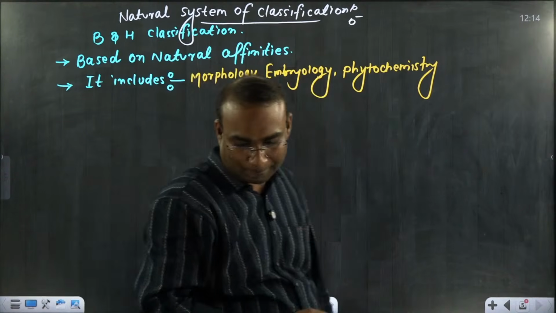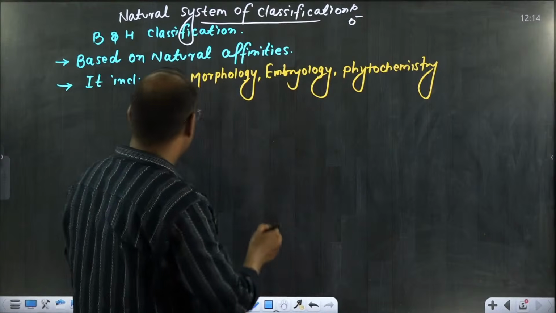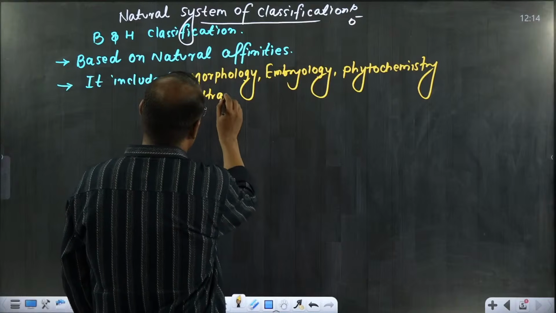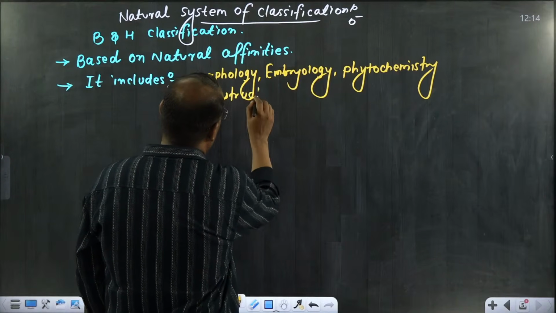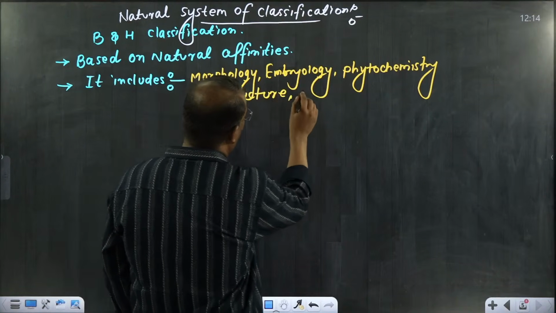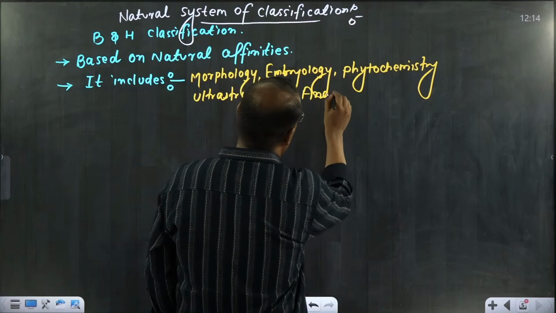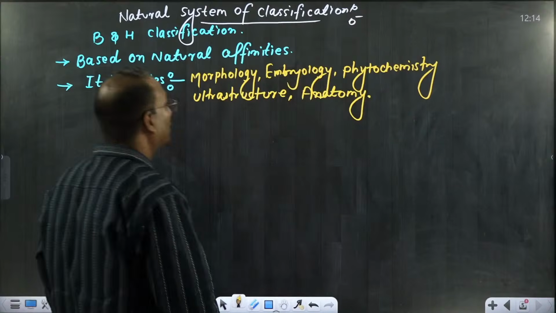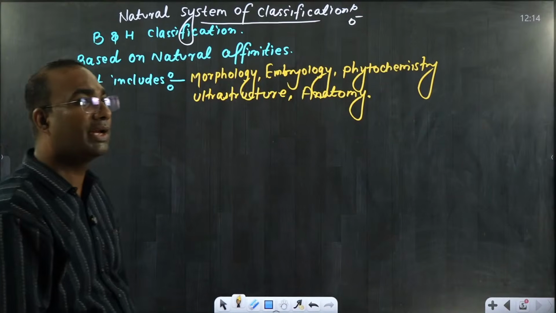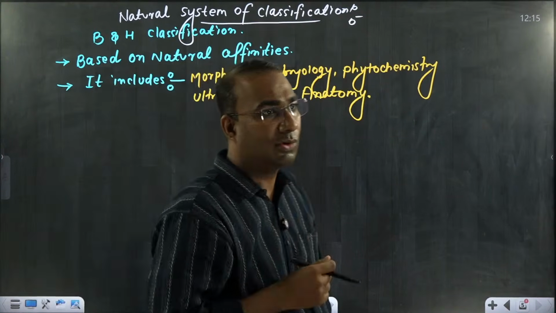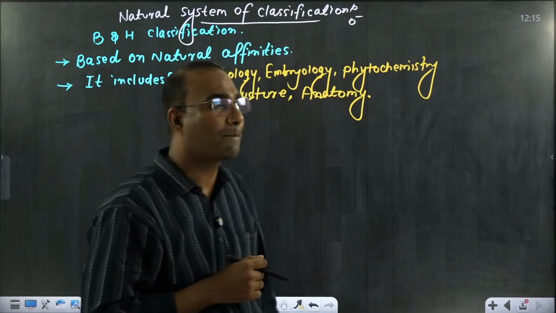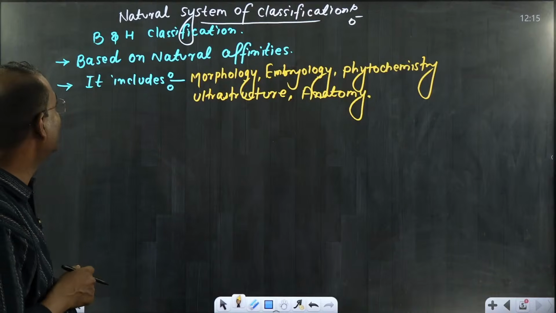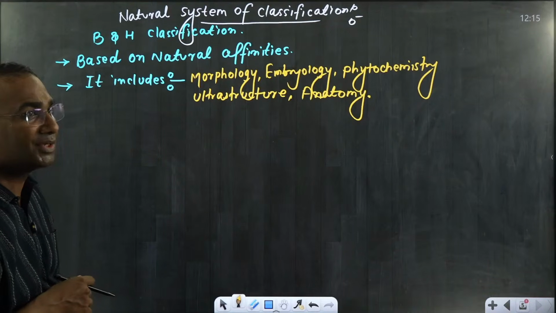and ultrastructure, and anatomy of plants. These are all things they took into consideration. All things. So by seeing this, you can identify this is slightly better than the artificial system of classification.